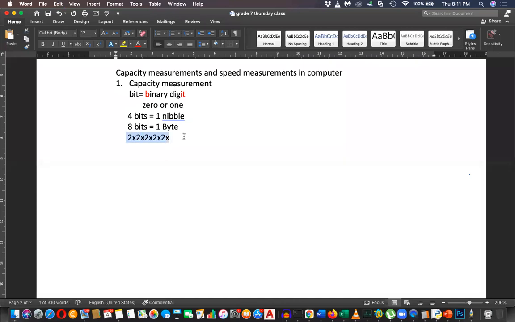What is the value of this when there are 10 twos? There are 10 twos. So what is the value? 1024. Exactly, very good. 1024, or you say this as 2 to the power 10.